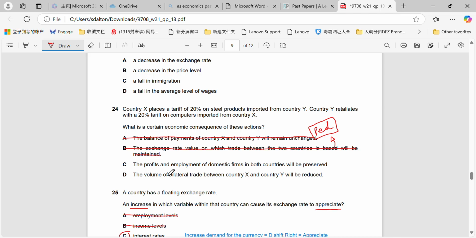Profits and employment of domestic firms in both countries will be preserved. Again, that can't be assumed, because of protectionism. We place a 20% tariff on imports, and they place a 20% tariff on our exports. So we can assume that between the two countries, the volume of trade will be reduced. Our exports now become more expensive, and their imports for us now become more expensive. So we should import less from them and they should import less from us, which will mean that the volume of trade between the two countries should be reduced.